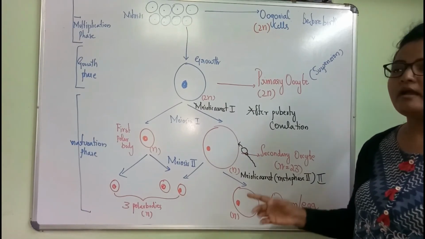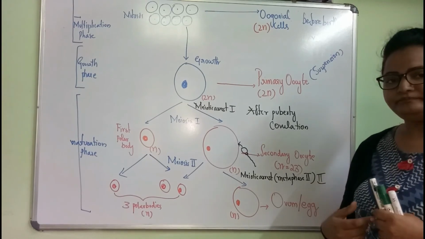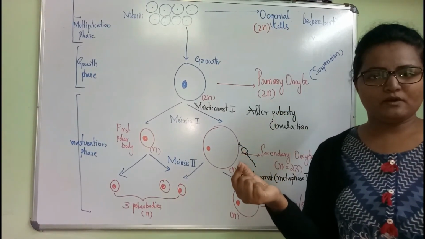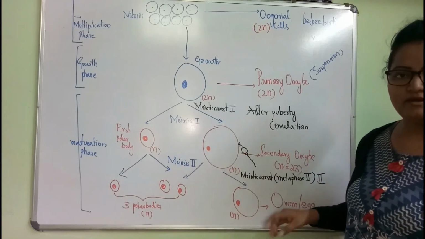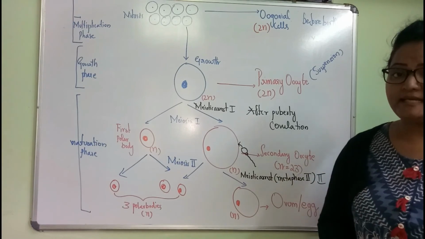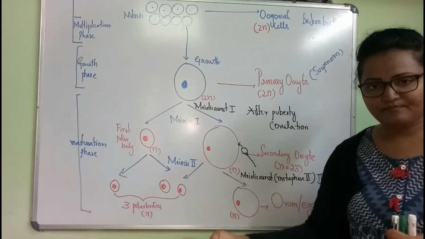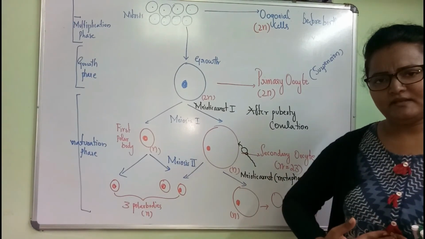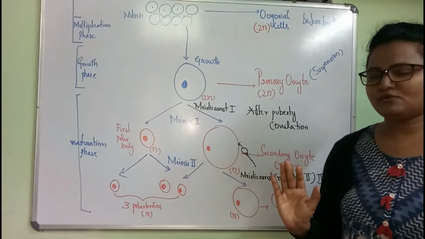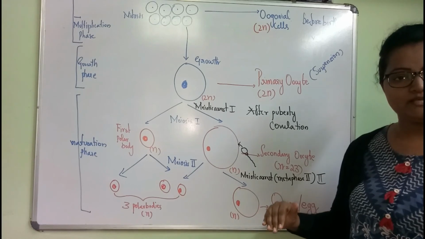Okay, once it is converted into egg, the nucleus of the sperm gets fused with the nucleus of this egg. Fertilization takes place. Zygote is formed. If it is implanted, that will lead to pregnancy. If it is not, it will be menstruated. Okay, understood? This is oogenesis.